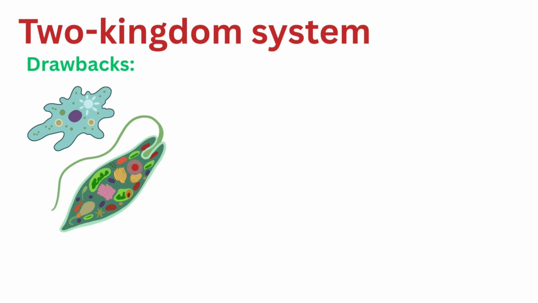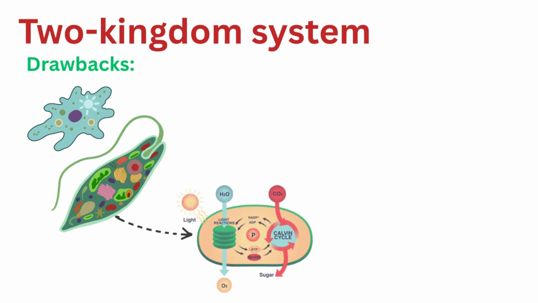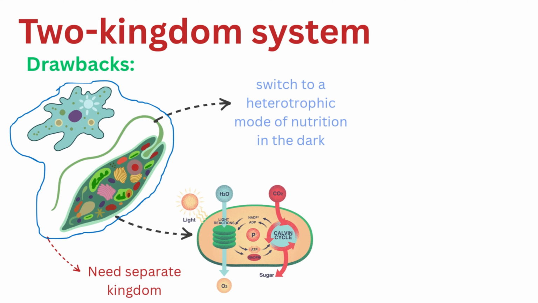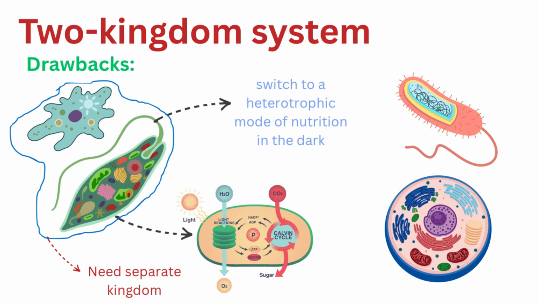One of the main reasons was that many organisms simply didn't fit. Take Euglena, for example. It possesses both plant-like and animal-like characteristics. It has chloroplasts for photosynthesis, but it can also switch to a heterotrophic mode of nutrition in the dark. Because of this, it was clear we needed separate kingdoms for these unique organisms. Furthermore, the two-kingdom system failed to distinguish between simple, prokaryotic cells and complex, eukaryotic cells.